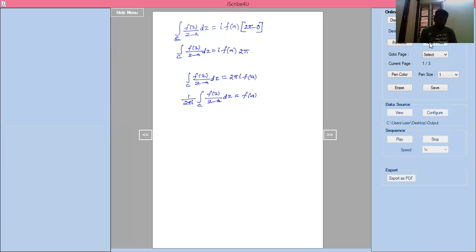Now I'll write this only: f of a equal to 1 divided by 2 pi i into integration of C into f of z divided by z minus a into dz, which is the required proof for Cauchy integral formula. It's a very important formula. In each and every examination, this formula will repeat.